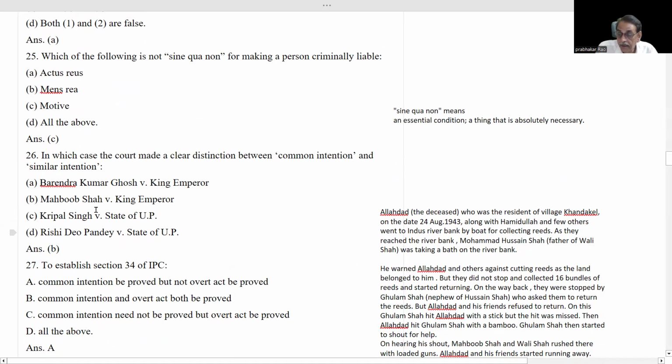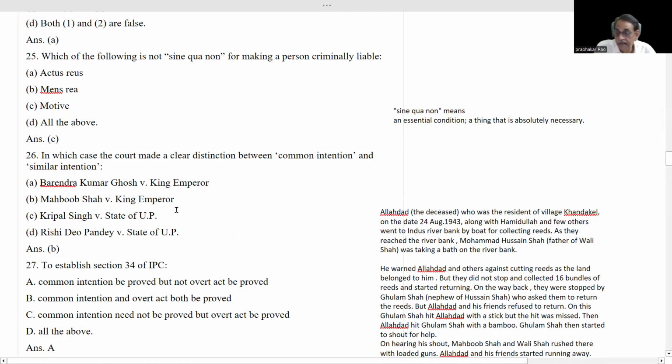Next, in which case did the court make a clear distinction between common intention and similar intention? Very, very, very important question. Remember this: Birendra Kumar Ghosh versus King Emperor also belongs to common intention, landmark judgments. Mehboob Shah versus King Emperor is the correct answer.